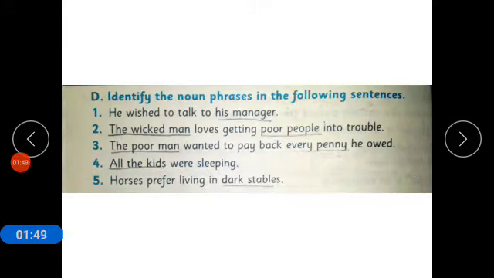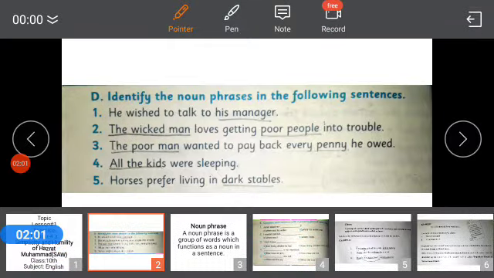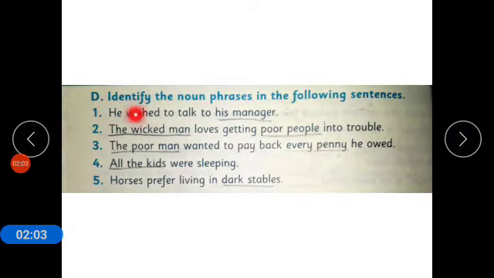Now coming back to the exercise. Identify the noun phrases in the following sentence. So we have to find the noun phrases. He wished to talk to his manager. We have to find the noun phrase. So his manager is a noun phrase.